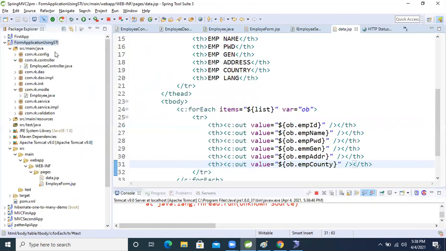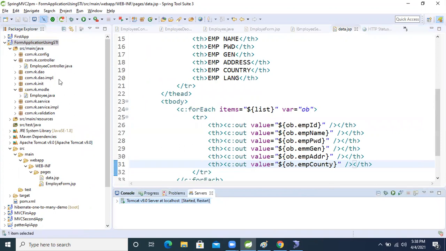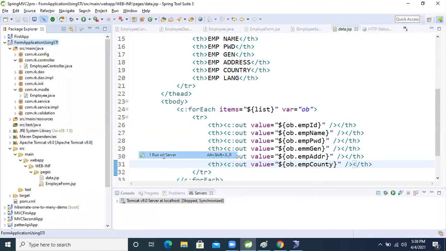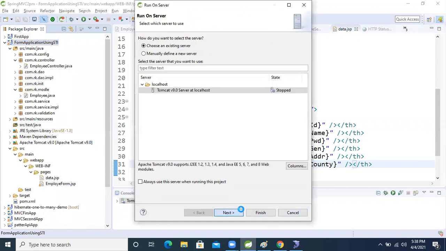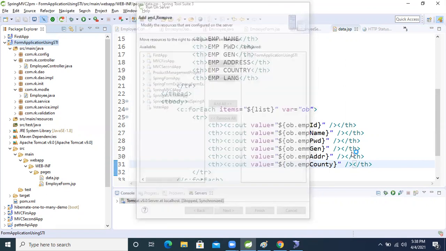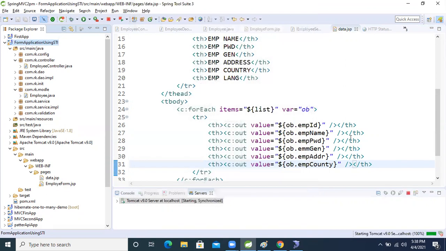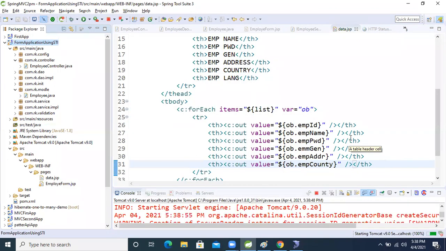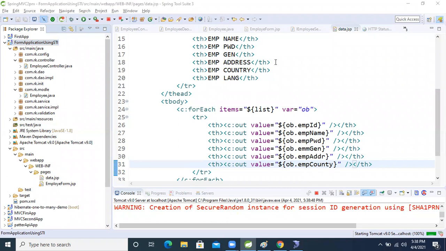If we still get the error, it means somewhere we are making a mistake. According to the table columns, we can read the data according to our model data. There is no problem in that.